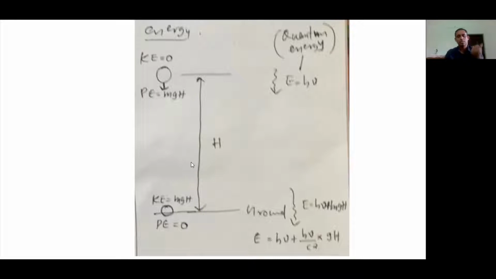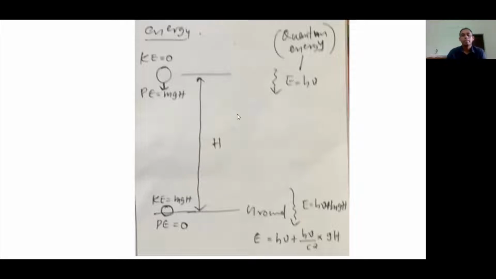Its velocity gradually increases, and it acquires this kinetic energy mgh, because the total energy is conserved. So if you drop a body of mass m from a height h, it gains an energy mgh.